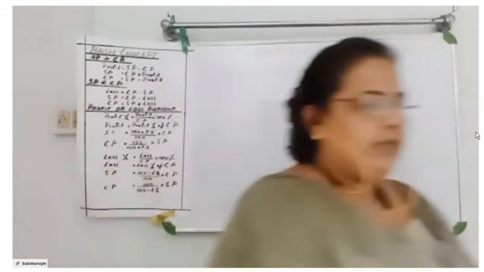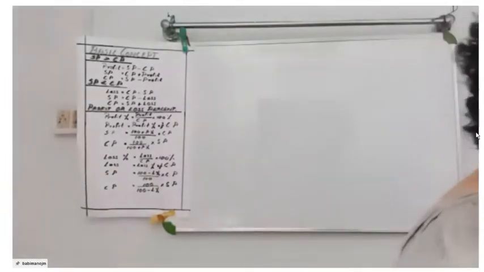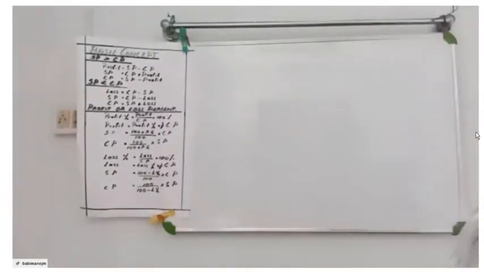How many kilograms of ore will be required to get 45 kilograms of zinc? Read it once again. An ore contains 20% zinc. How many kilograms of ore will be required to get 45 kilograms of zinc? What do you understand from this question?